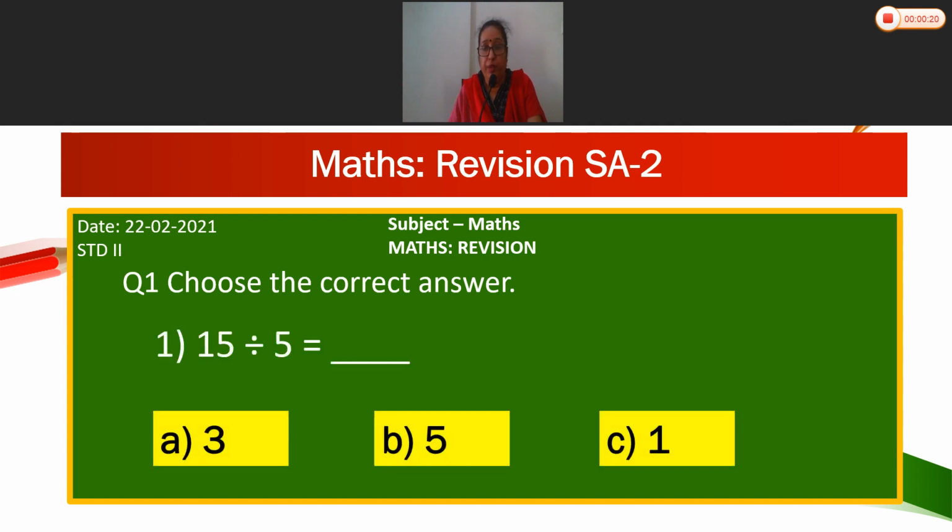First, 15 divided by 5 is equal to dash. What is the answer? 3. You have to say the table of 5. 5 ones are 5, 5 twos are 10, 5 threes are 15. So the answer is 3. 15 divided by 5 is 3.